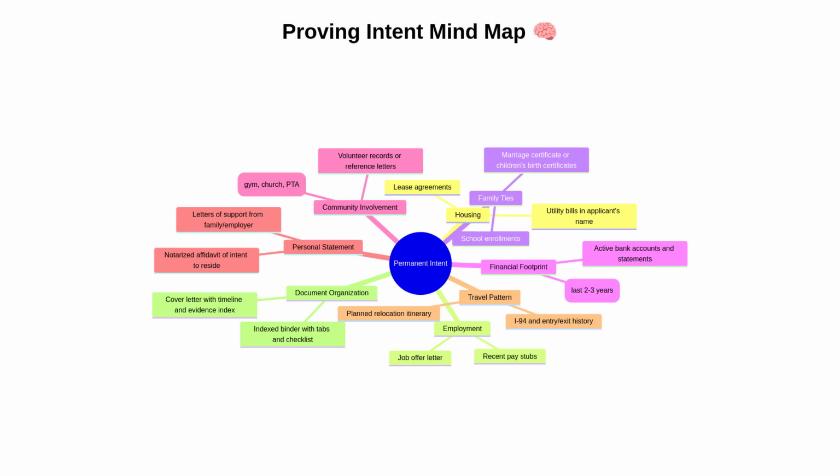This mind map will center on the concept of permanent intent and branch into the main categories of evidence: housing, employment, family ties, financial footprint, community involvement, personal statement, travel pattern, and document organization. Each branch will include concrete examples such as a signed lease or home purchase, job offer letters, school enrollments, tax returns, bank accounts, community memberships, affidavits, and a relocation itinerary. The goal is to visualize how each piece contributes to a coherent narrative of permanent residence.